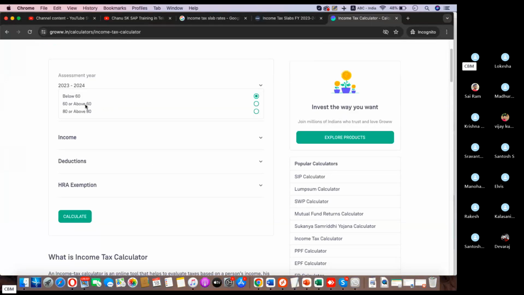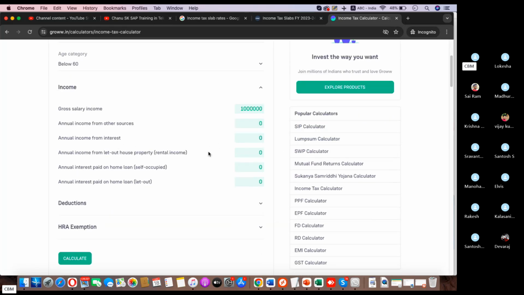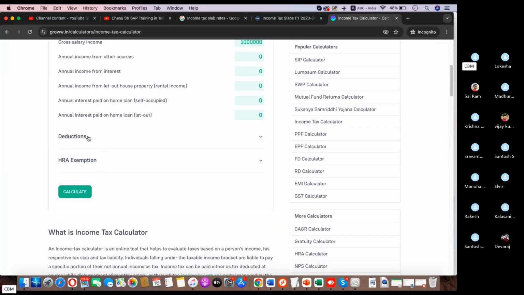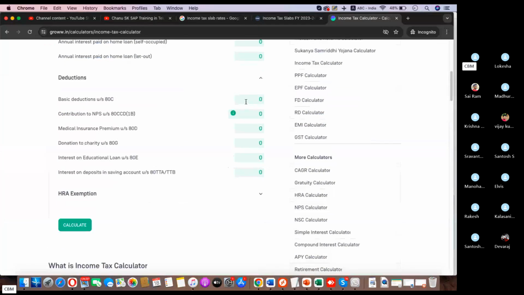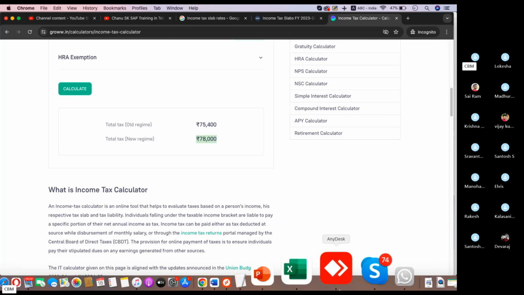So your age is below 60. Your income from salary, total only your salary, is 10 lakhs. Okay, this is your income. Other sources etc. 0. And deductions, if you have any deductions under 80C, say 1,50,000 maximum the system will allow. That means the government allows only 1,50,000 under 80C. Calculate. See, this is your taxable income, 78,000.